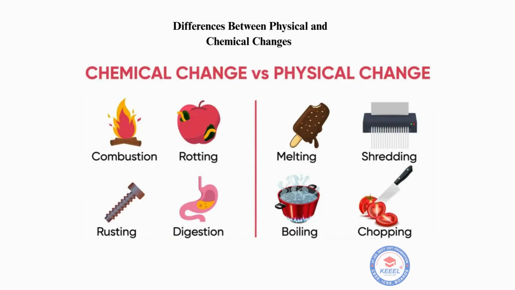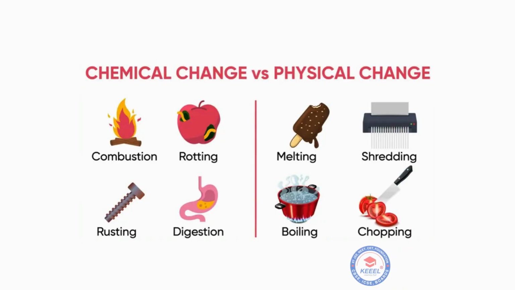Differences between physical and chemical changes. Let's quickly compare physical change versus chemical change. No new substance is formed. Usually reversible, usually irreversible. Less energy involved, more energy or reaction. Example: melting wax is physical change. Burning wax is chemical change.